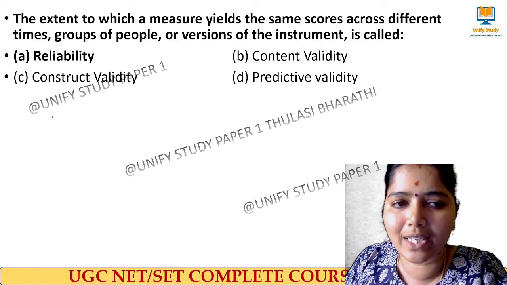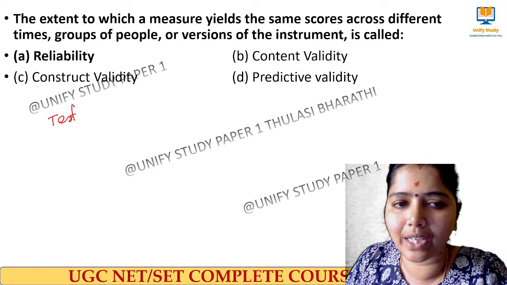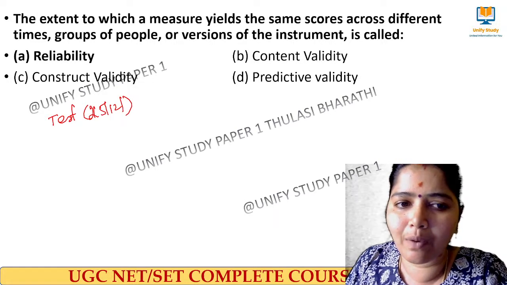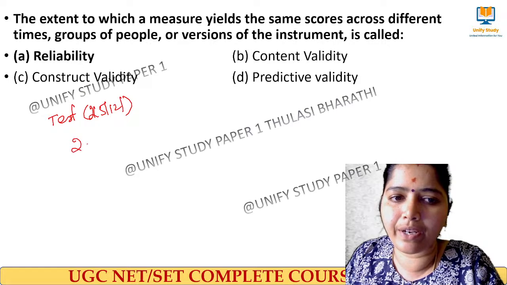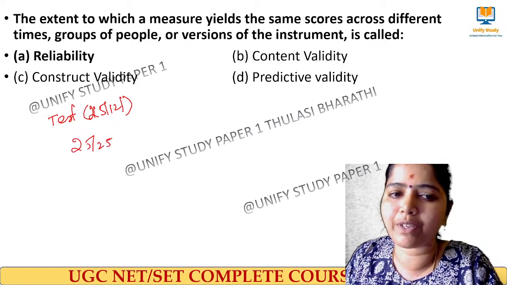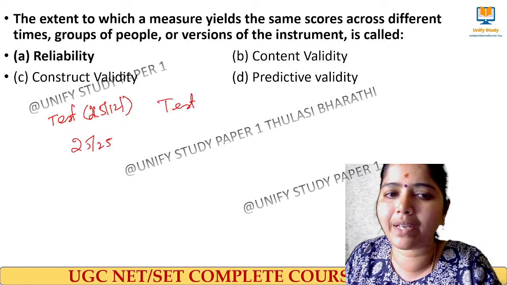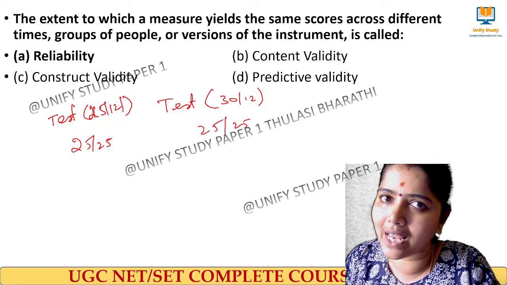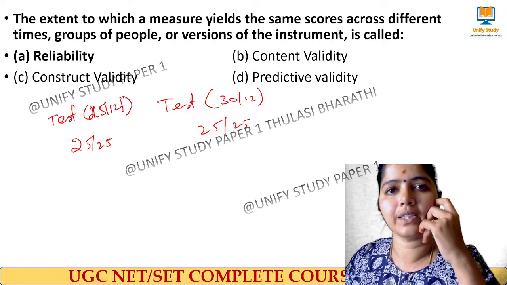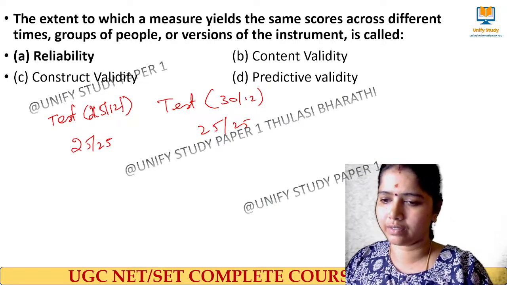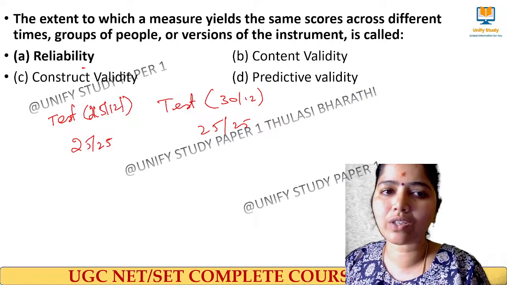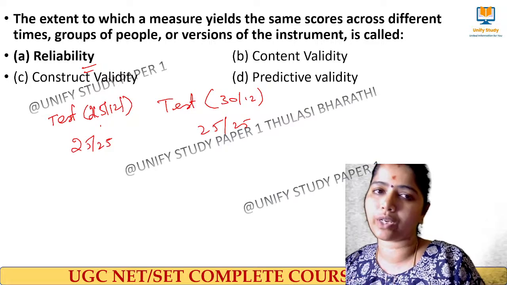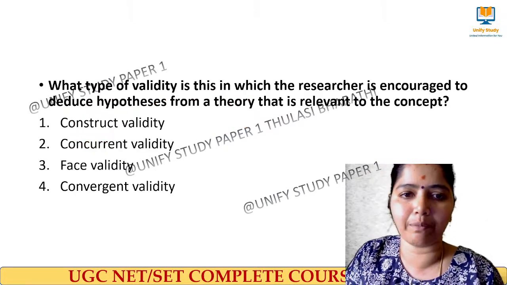Same score. When I do the test today, 25th of December, I'll be getting 25 out of 25. Not marks, some kind of measurement I'm doing. If I do this same test after 30th December, it should give me the same result. Is it clear? Similarly across people: here I'll be doing, here another person will be doing. Any person who does it, it should give me the same result. It's called reliability. Next one.